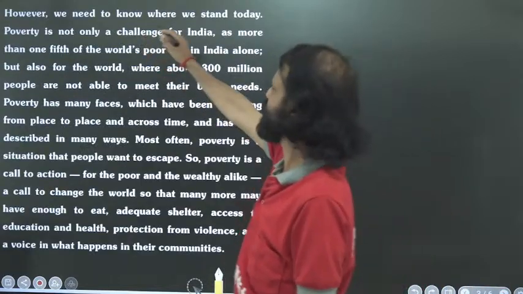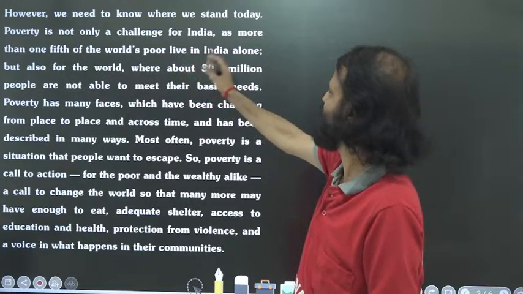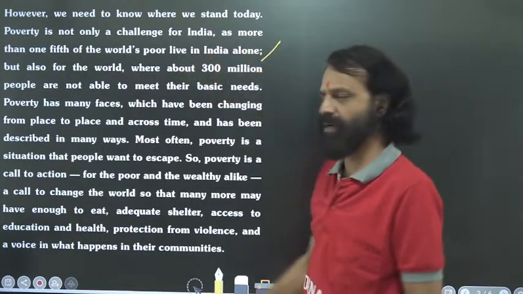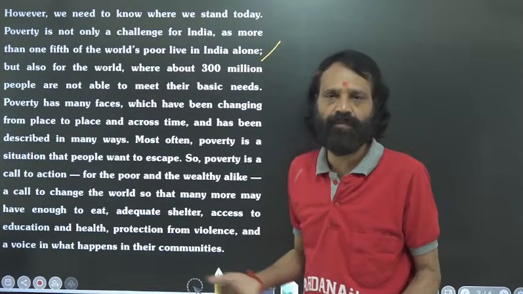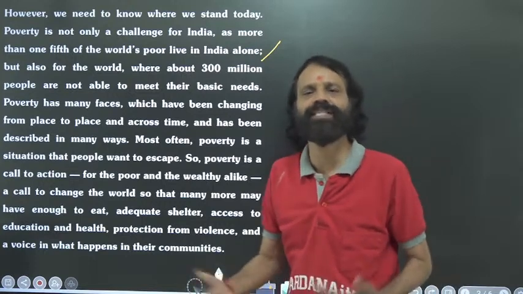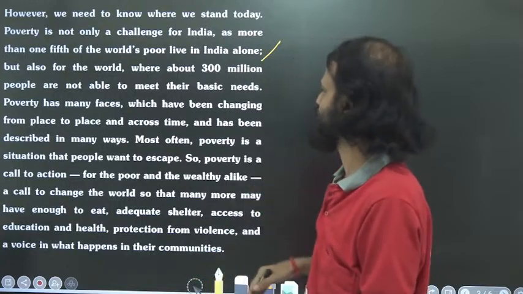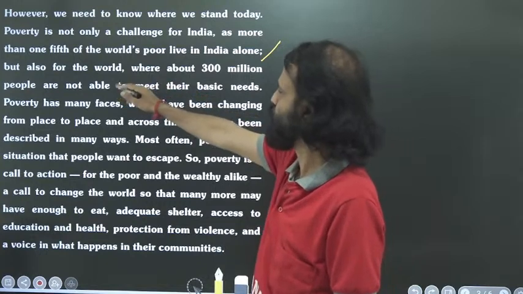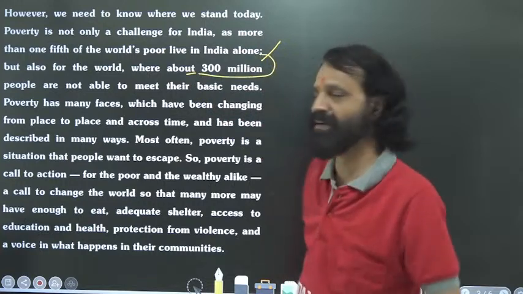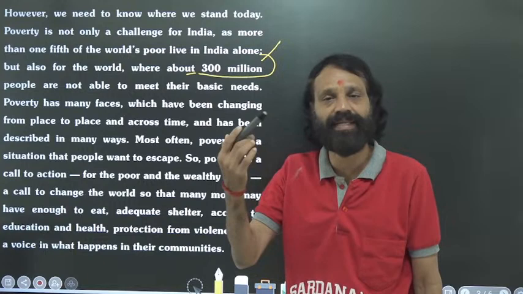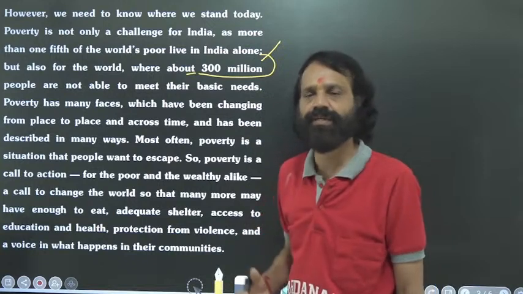However, we needed to know where we stand today. Poverty is not only a challenge for India, as more than one-fifth of the world's poor live in India alone. See, a lot of poor people are living in our country. Of course, India is the second largest populated country in the world, so more poor people and more wealthy people are also living in this country. So a lot of changes we wanted to bring in our country. In the world, about 300 million poor people are living. 300 million means, 1 million is 10 lakh people. Like that, 300 million poor people are living in this world.